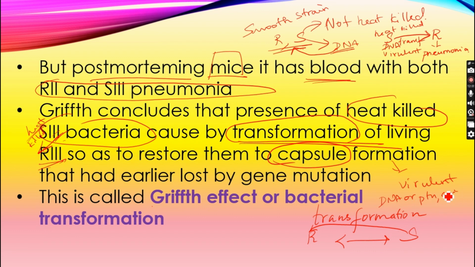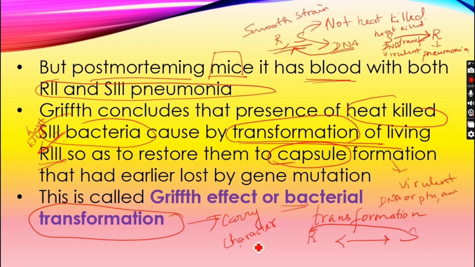He doesn't conclude that, but he proved that there is one thing which is transformed, which causes it to carry the characteristics. So the character is passed from one generation to another generation. Here, from one bacteria to another bacteria, a characteristic is transformed by one biomolecule. Therefore, it is known as the Griffith effect.